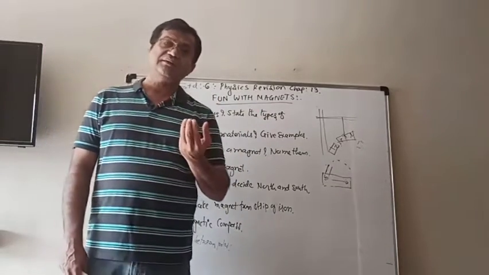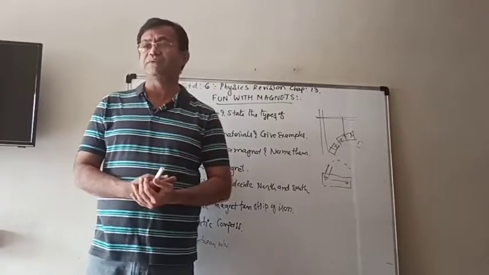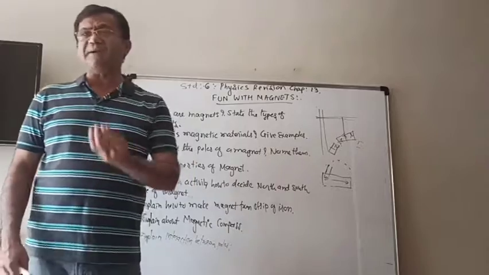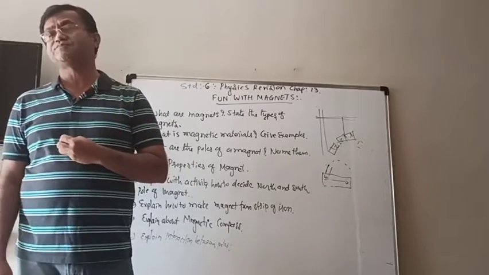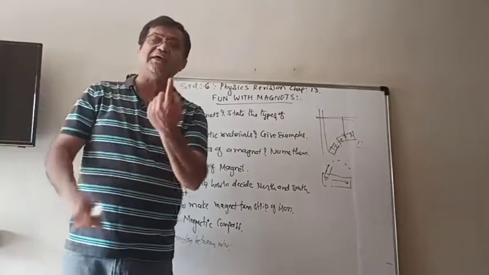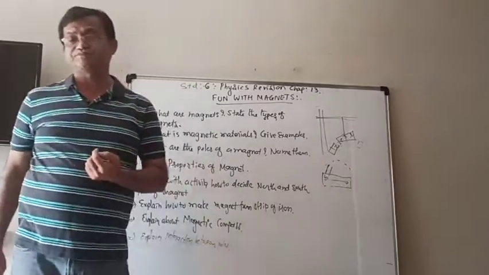But then the magnetic compass was discovered. In a magnetic compass, a magnetic needle is used, which is pivoted on an axle so that it can rotate freely.